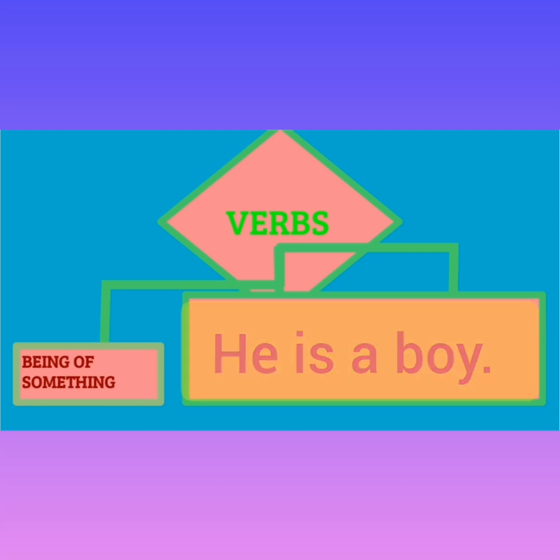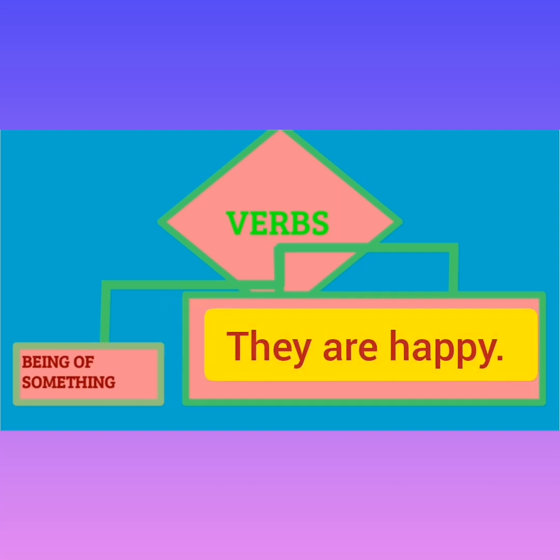Like the second example, they are happy. Now, here they are happy. Who are happy? They are happy. Now, are is a helping verb here.